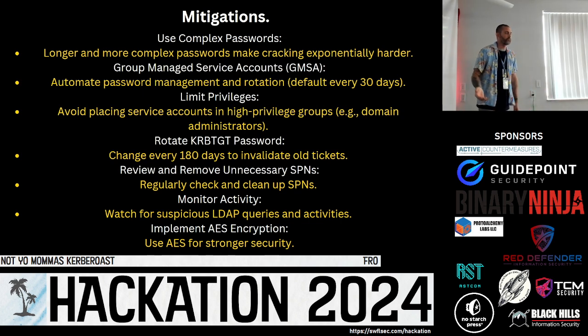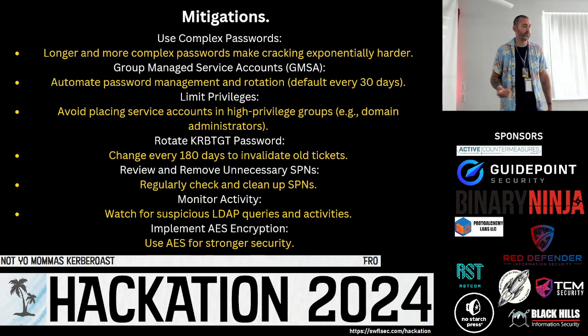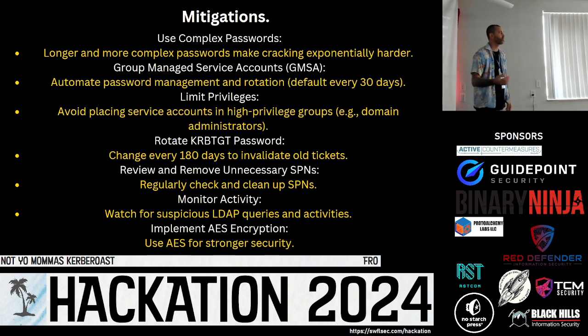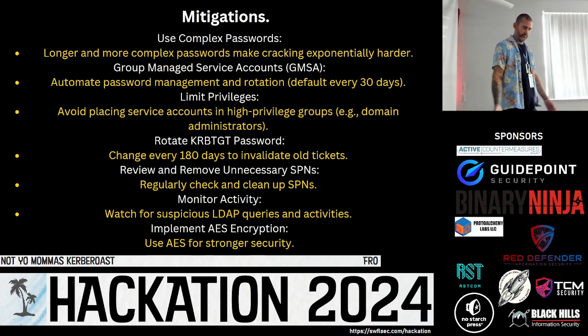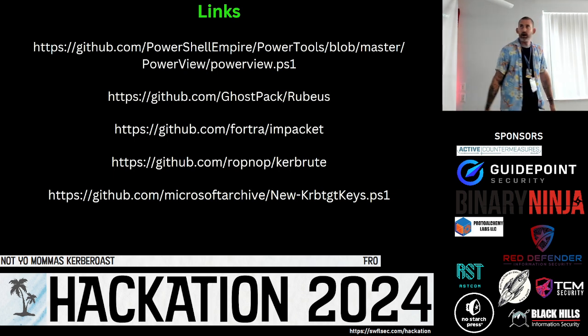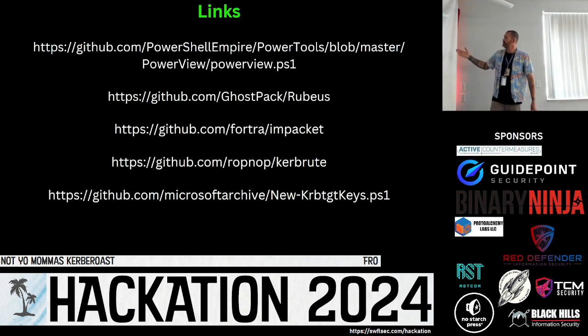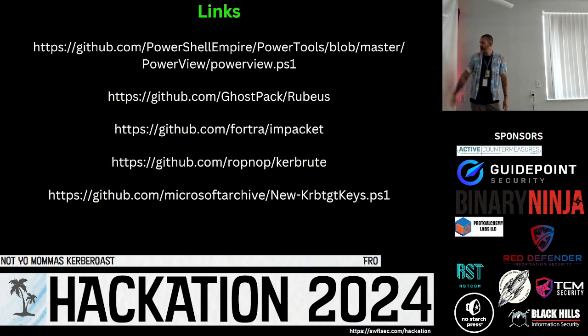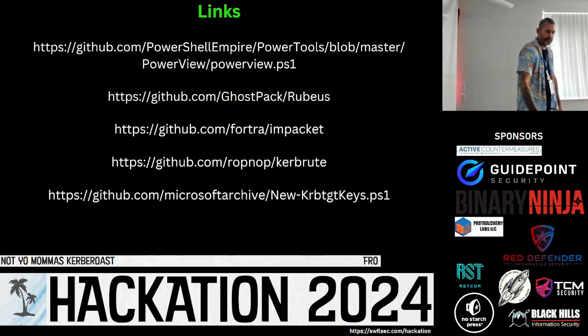Monitor activity. Watch for suspicious LDAP queries and activities like your service principal name attribute that we talked about, okay? Let's monitor for that. We can write rules for that using the EDRs and the IDSs, okay? Implement AES encryption or better. This will help us mitigate. Here are some links: the PowerView link, Rubeus, the Impacket suite, Kerberoast, and our new KRBTGT keys PowerShell script to rotate those keys for us, right?